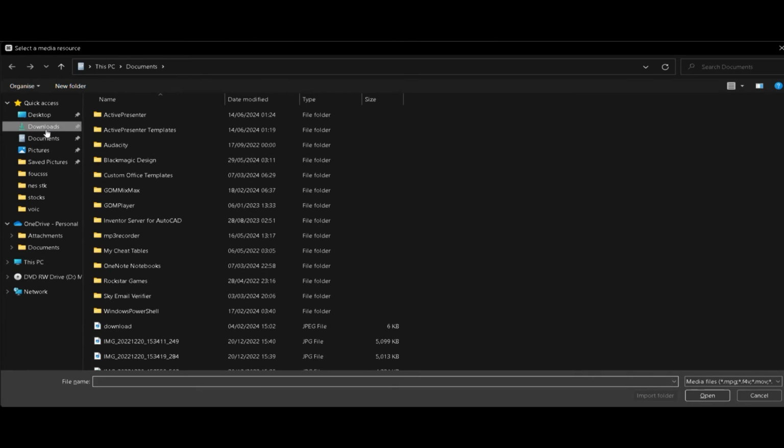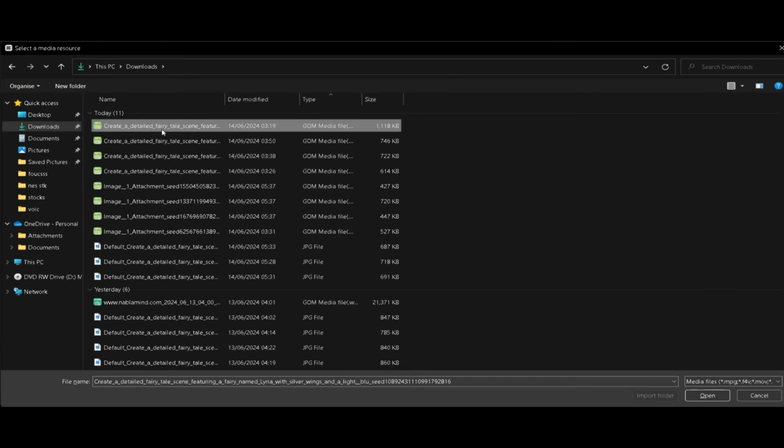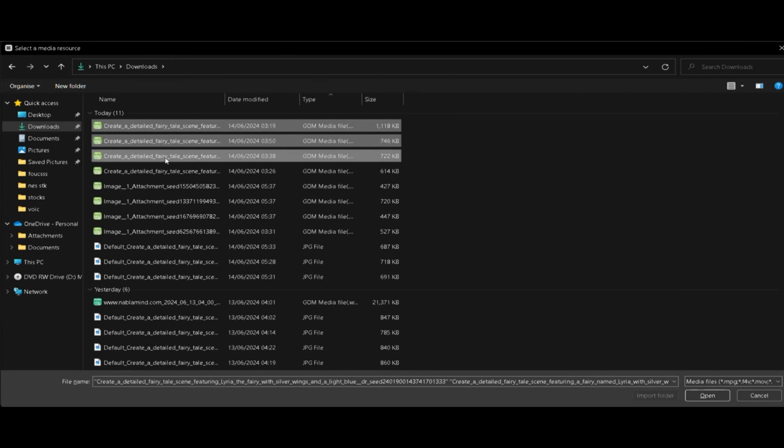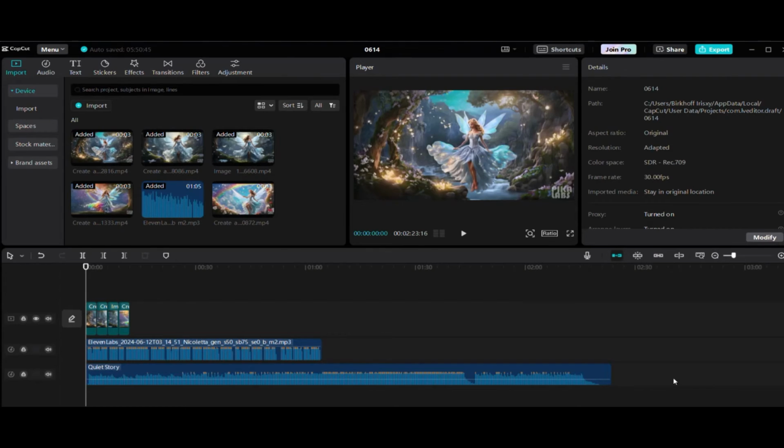You need to upload all the videos into the timeline. You need to adjust the clips according to the voiceover to match every single scene after cutting the rest of the part of the background music to suit the voiceover.